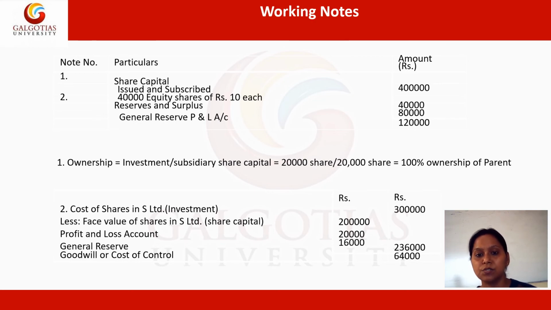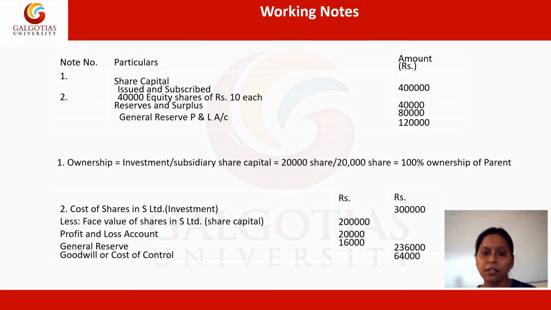These figures have been extracted from the balance sheet, where the parent company has invested in 20,000 shares, whereas the total share capital of the subsidiary is 20,000 shares. So we simply divide it and we get 100%. So in this particular case, the ownership of the parent is 100%. The cases could vary because the parent company will have control over the subsidiary with more than 50%, and it can be a maximum of 100%.